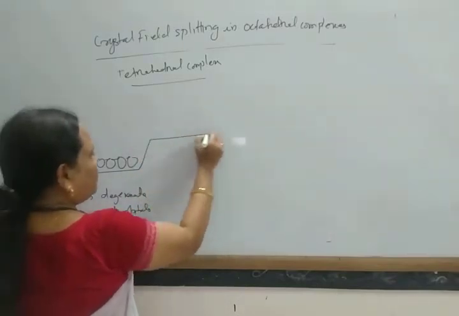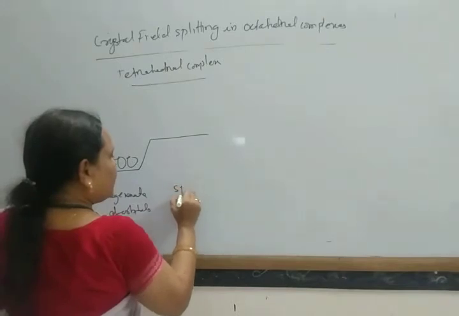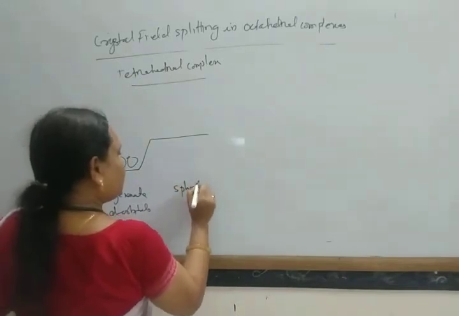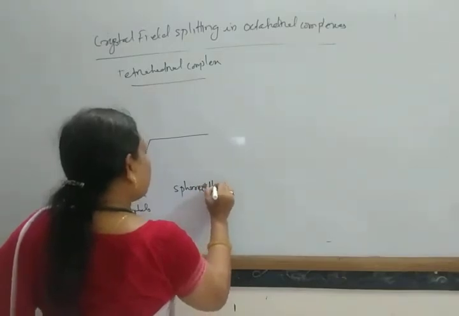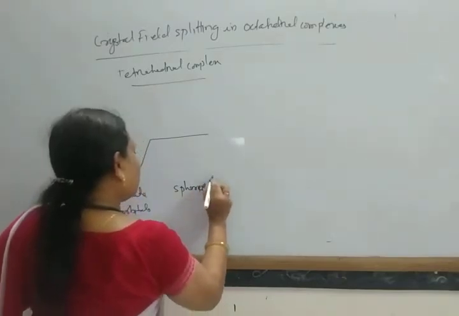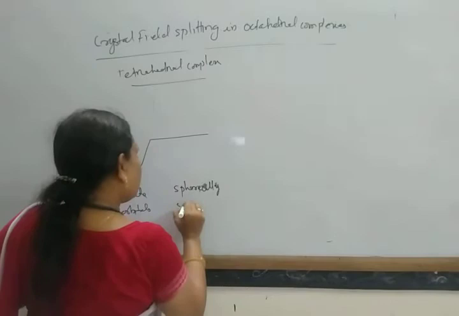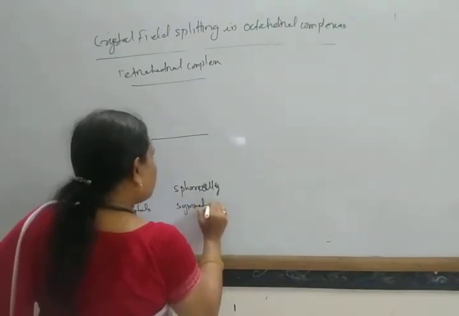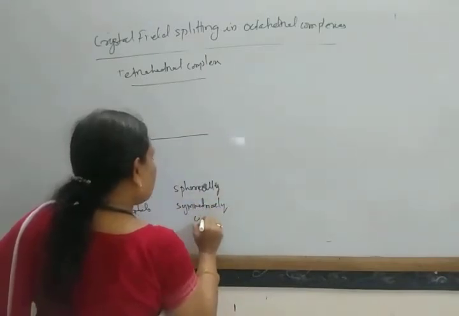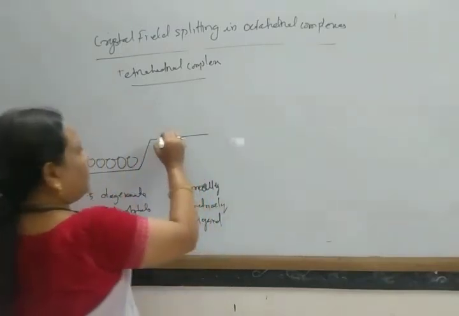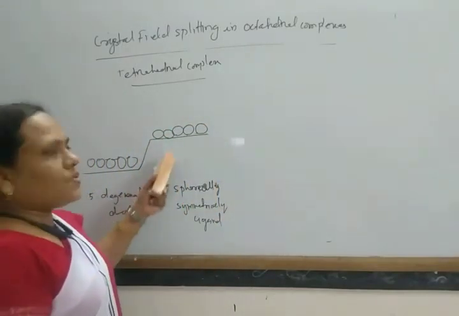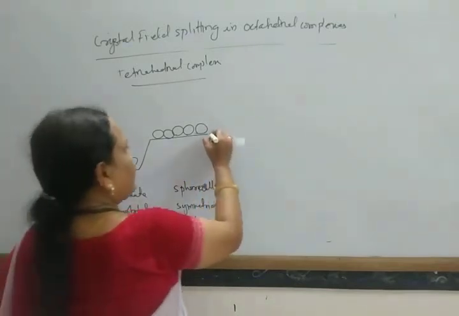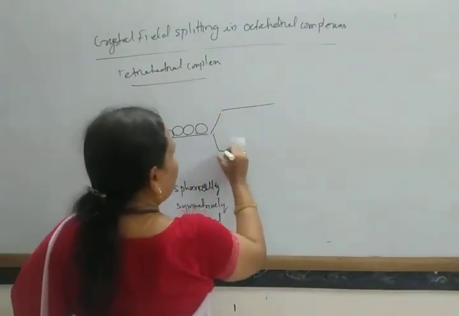And when these are influenced by spherically symmetric ligands, this goes to a higher energy state and again it splits into two sets.